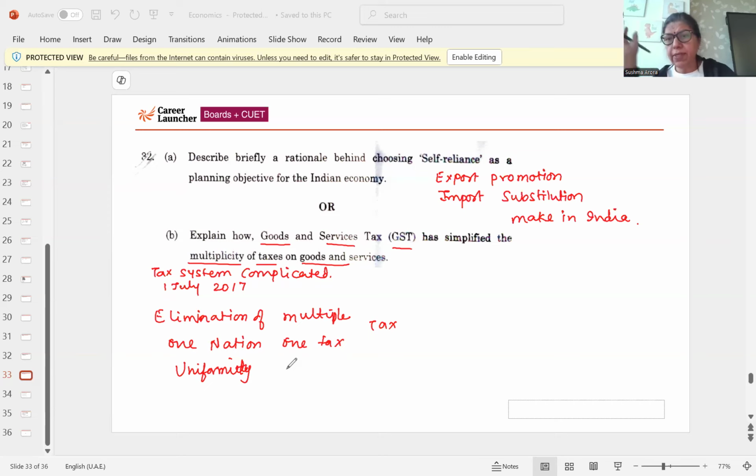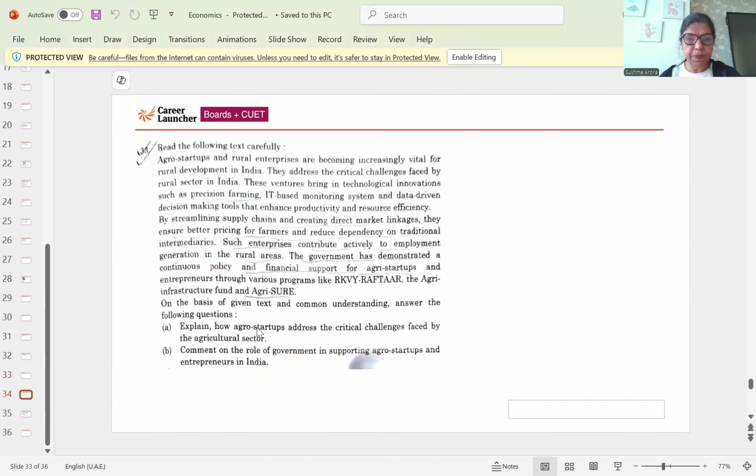See, multiple taxes. Earlier, there were many indirect taxes, like VAT and sales tax. Now the government eliminated all those multiple taxes and introduced GST, which is applicable on goods and service tax. Then one nation, one tax system, and there will be uniformity, and that is a transparent system now. So it will be easy for everyone. So that is the next question.